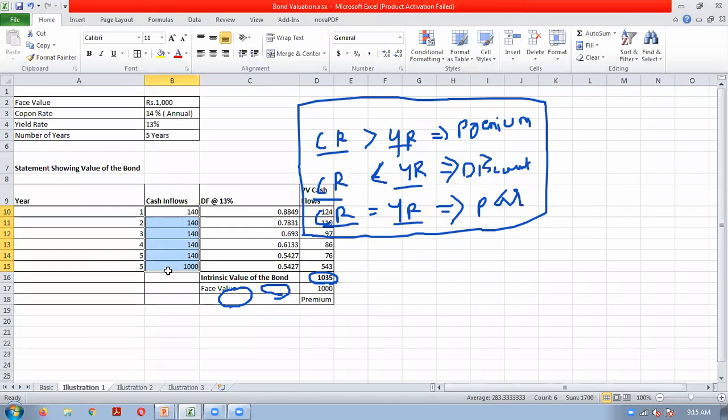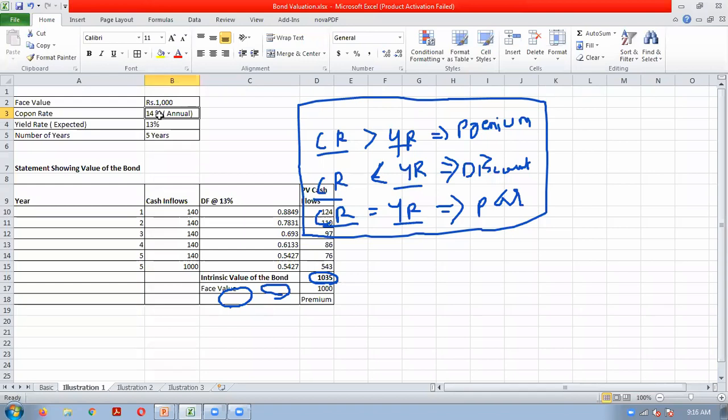Suppose you are investing in a 1000 rupees face value bond, you will actually get 14% interest. But your expectation was only 13%. As an investor, yield rate means expected, no? So as an investor, you expected that only 13% is okay for me, but the company is giving you 14%.